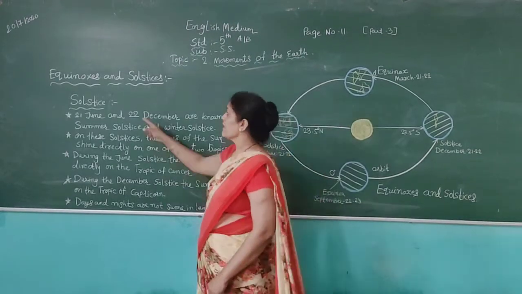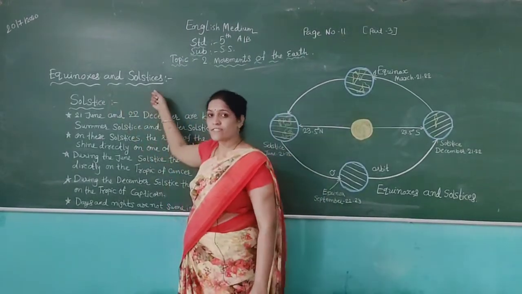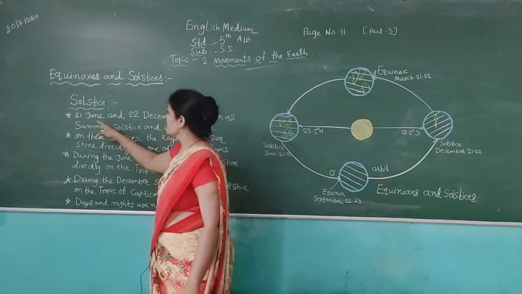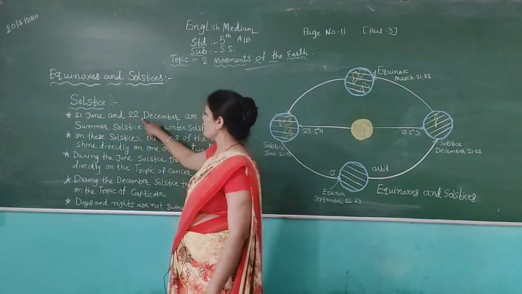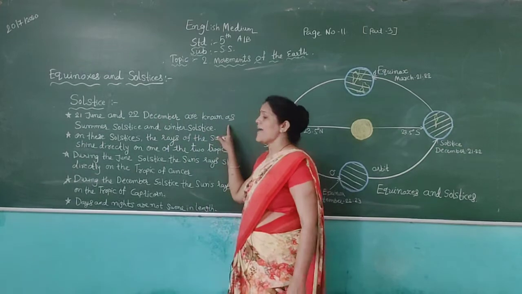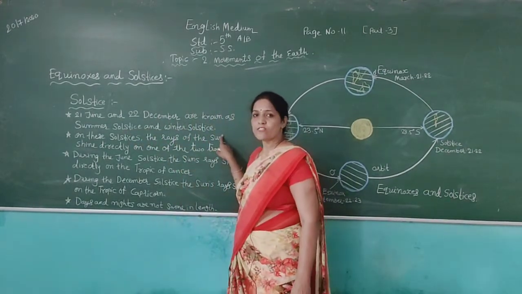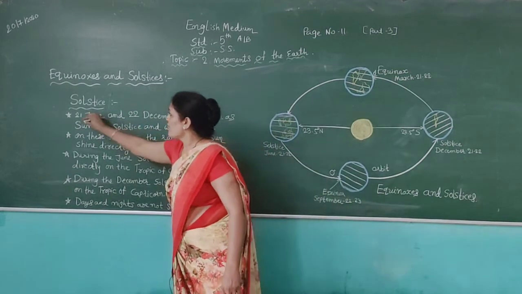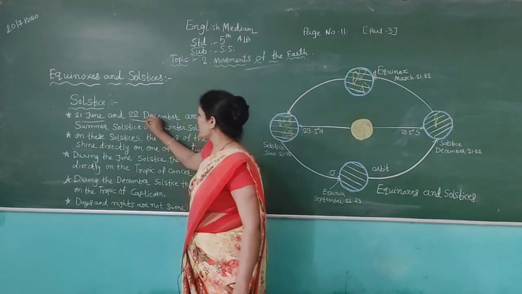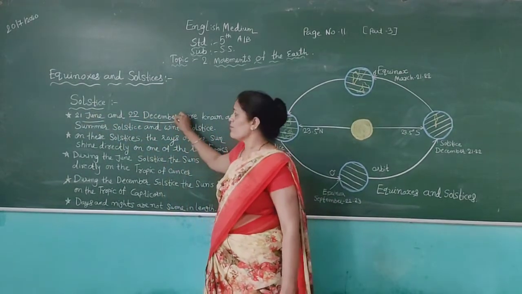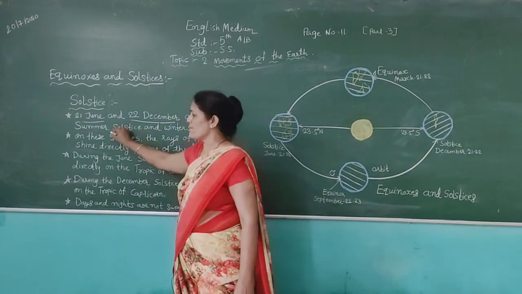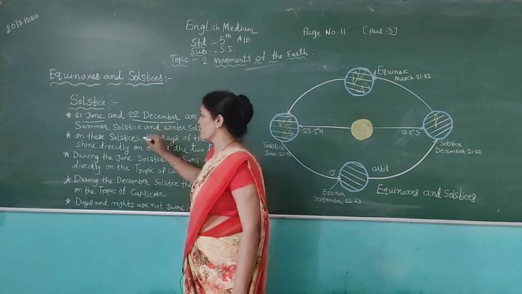Now friends, equinoxes and solstices. 21st June and 22nd December are known as the summer solstice and winter solstice.